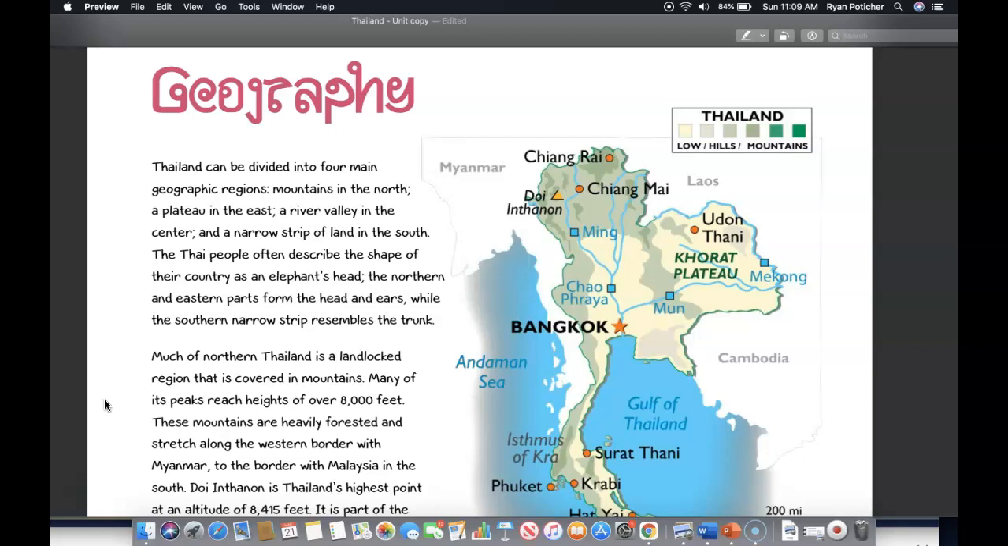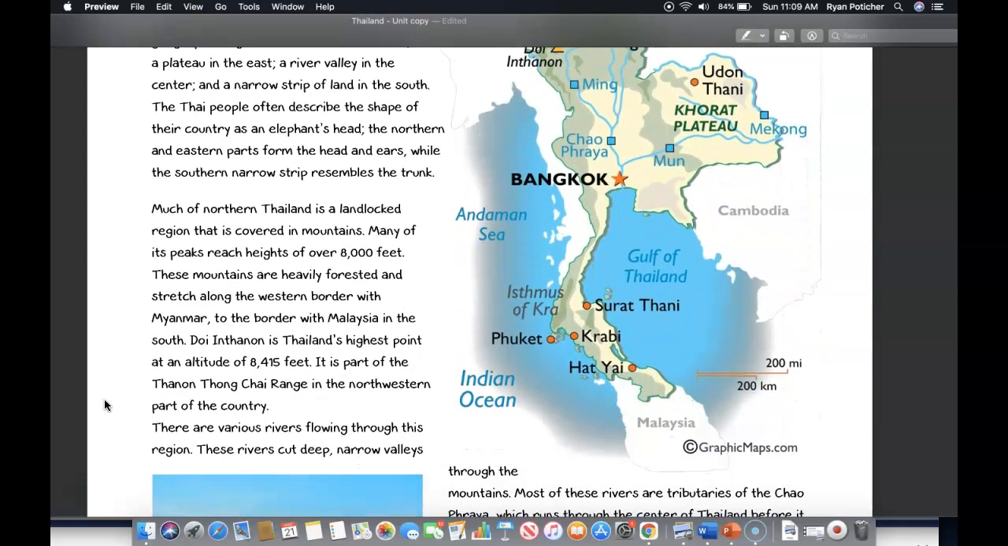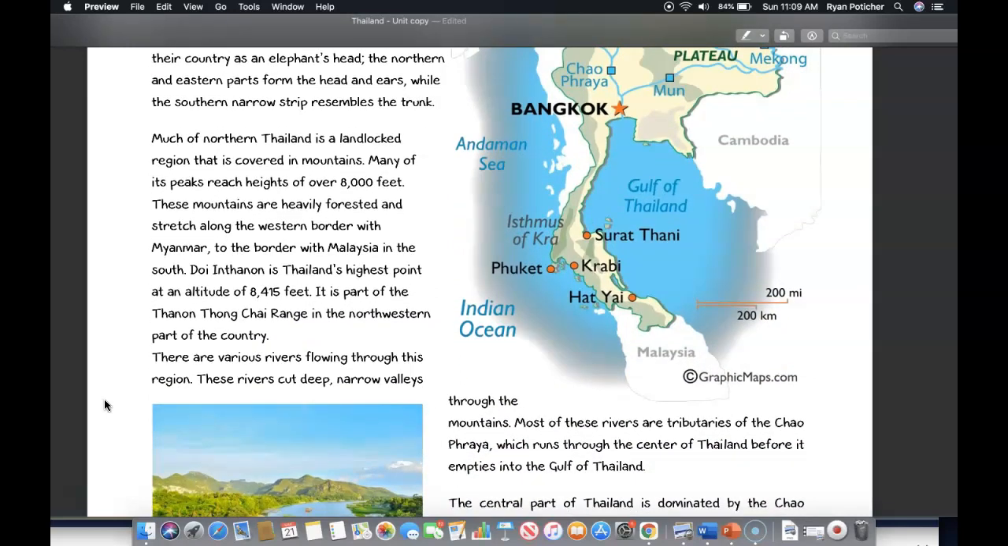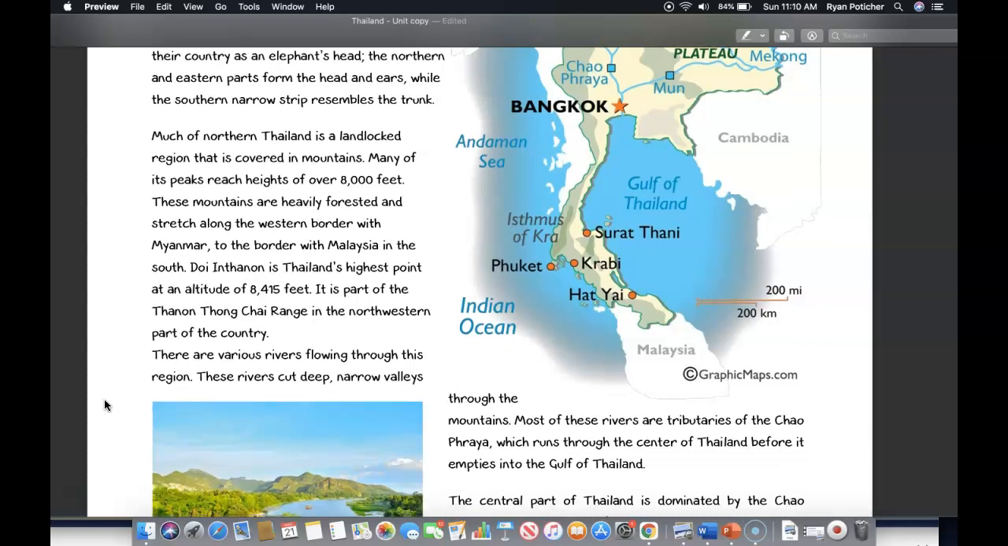Now let's proceed to the next part of our presentation, on geography. Thailand can be divided into four main geographic regions: mountains in the north, a plateau in the east, a river valley in the center, and a narrow strip of land in the south. The Thai people often describe the shape of their country as an elephant's head. The northern and eastern parts form the head and the ears, while the southern narrow strip resembles the trunk.